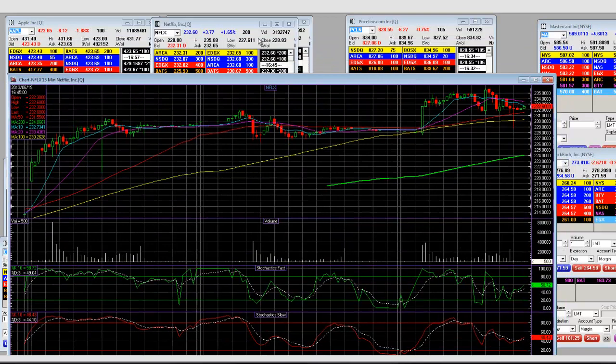So Netflix made another high of 235.88. It sold down earlier in the day and then popped back up. But we're looking at where that low was, and that was at 232.25. So it had a $3 and some change pullback on this 15-minute chart.